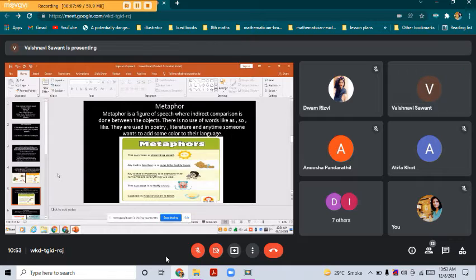So what is metaphor? It is just opposite to the simile. Whenever the words like, as, and so are not there in the sentence, it comes in metaphor. And in metaphor, there is indirect comparison made between objects. So it always comes in metaphor.